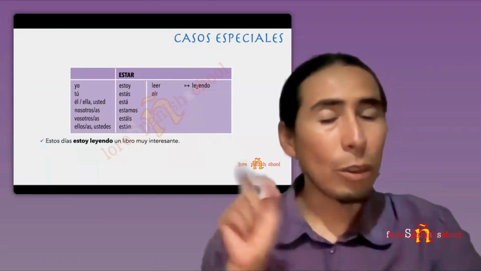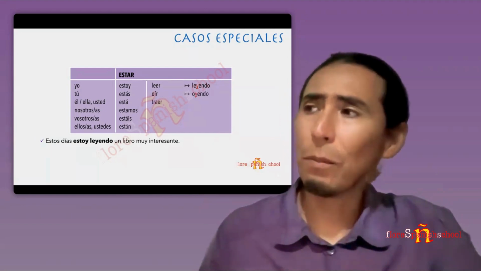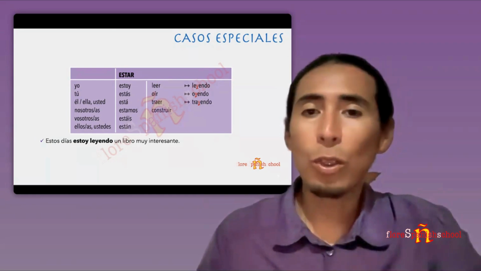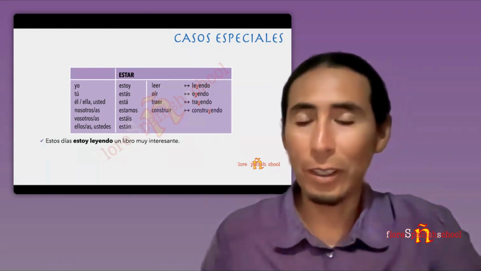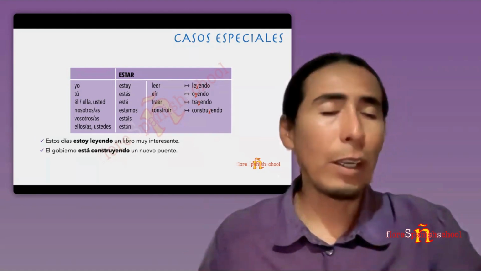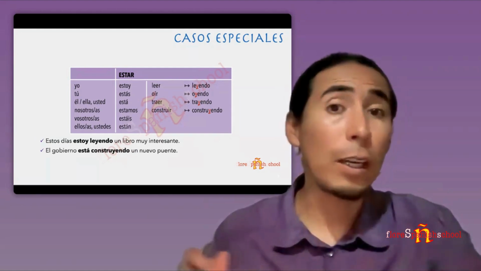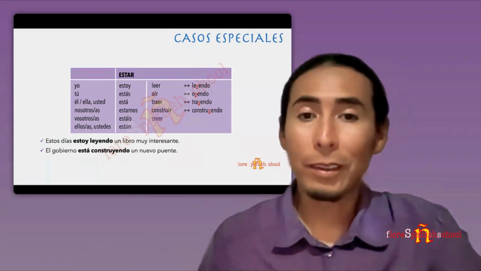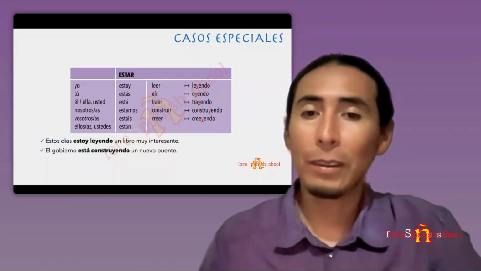Oír, hear. Oyendo, hearing. Traer, bring, bringing. Construir, construyendo, construct, constructing. El gobierno está construyendo un nuevo puente. The government is constructing a new bridge. Maybe they're actually doing it right now, or maybe they're in the process. Creer, to believe, creyendo, believing.